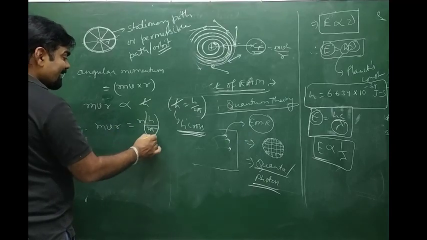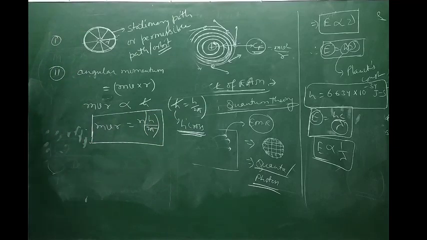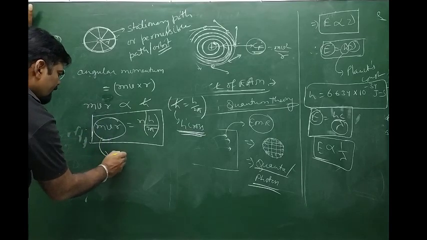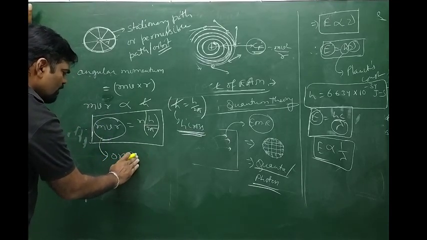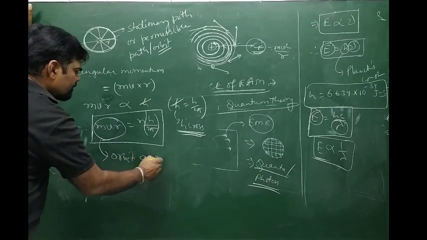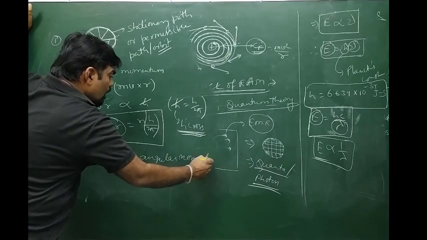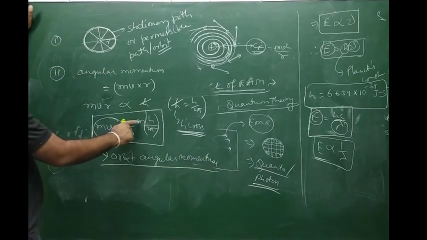That is, it is an integral multiple of h cross. This mvr is called the orbit angular momentum. So the orbit angular momentum for a shell is equal to n times h by 2 pi.